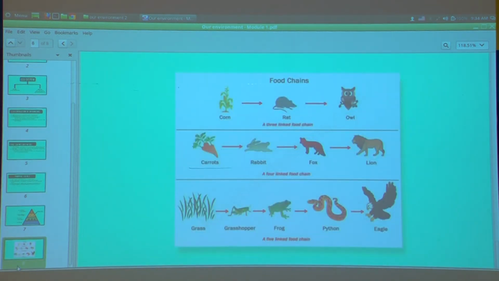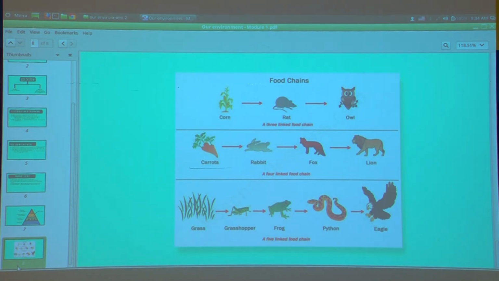Here you can see the examples of food chain. First example, a 3-level food chain, that is corn is eaten by rat, rat is eaten by owl. The same way, the second one is a 4-linked food chain where you can see carrots eaten by rabbit, rabbit eaten by fox and fox eaten by lion.